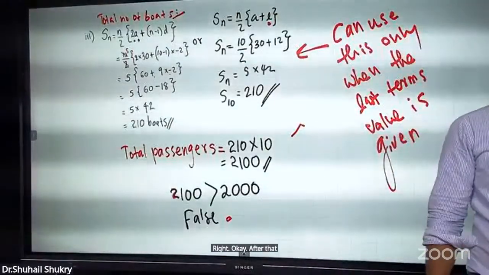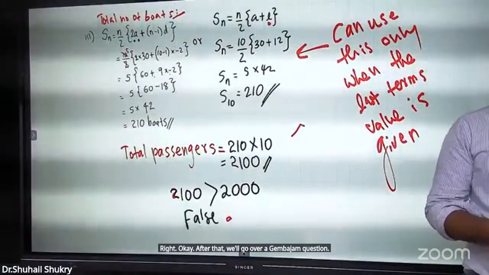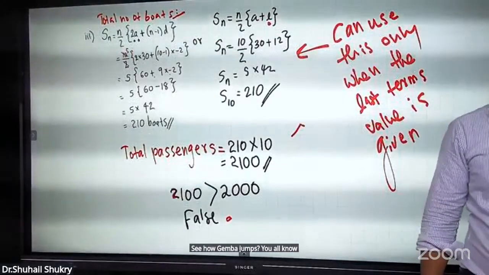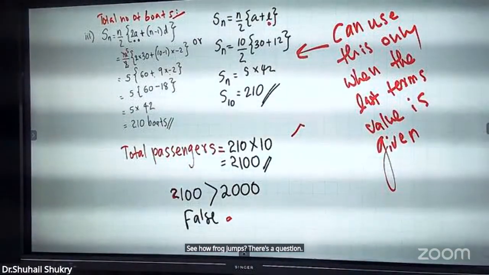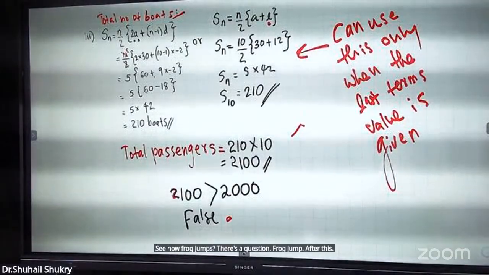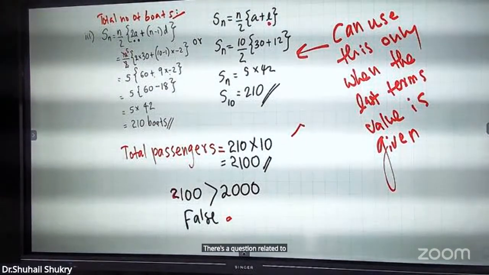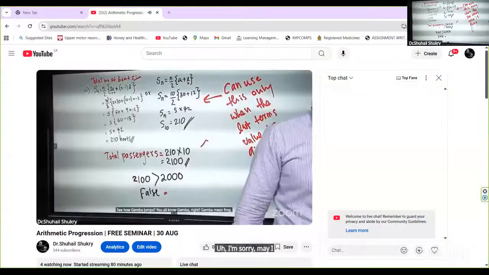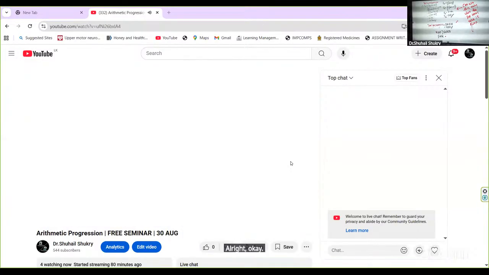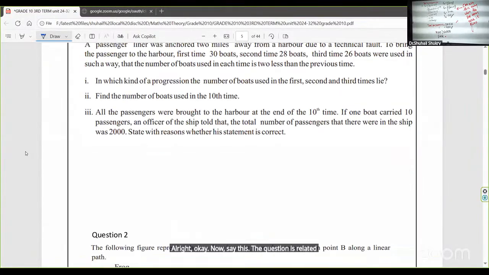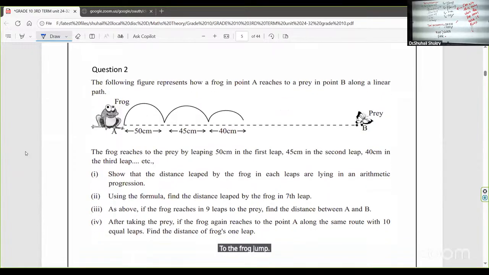After that, we'll go for a Gemba jump question. See how Gemba jumps. You all know Gemba, right? Gemba means frog. There's a question related to frog jump. Come on, guys. I'm sorry, maybe I shared the YouTube. All right, now see this. The question is related to the frog jump.